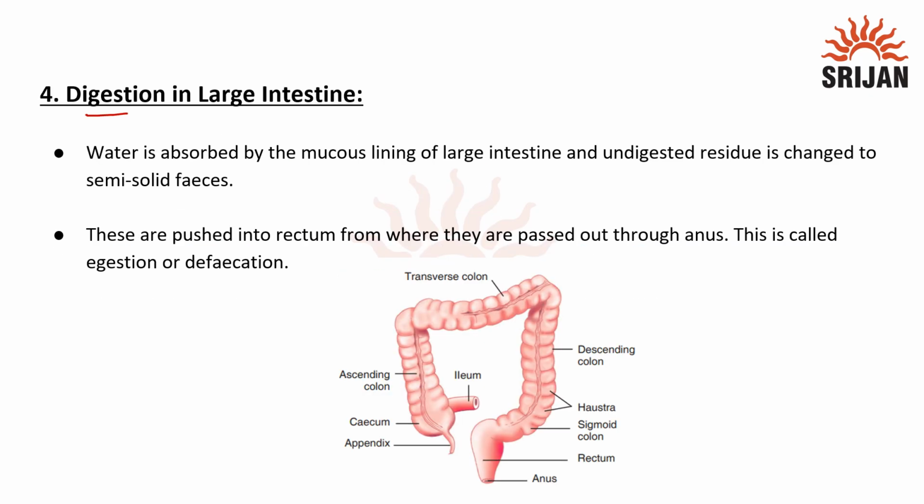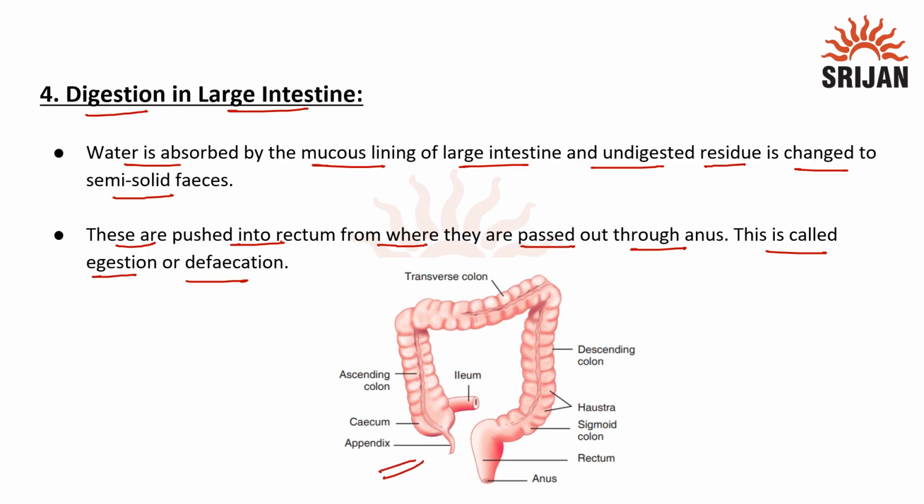Next is digestion in large intestine. Water is absorbed by the mucous lining of large intestine and undigested residue is changed into semi-solid feces. These are pushed into rectum from where they are passed out through anus. This is called as egestion or defecation.